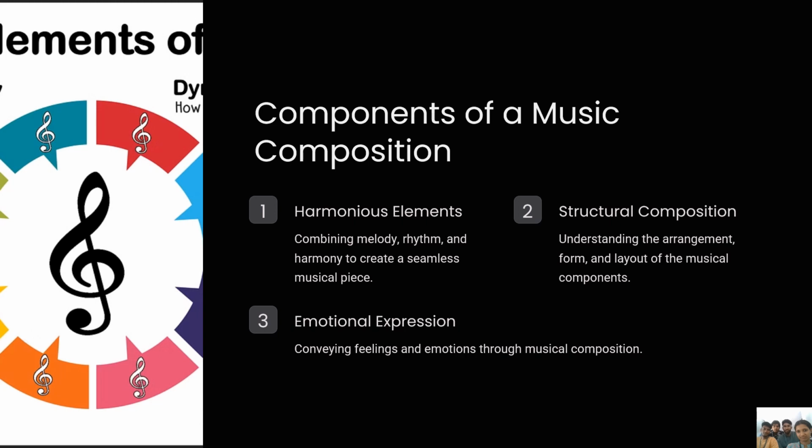Components of a music composition. Harmonious elements. Combining melody, rhythm, and harmony to create a seamless music piece. Structural composition. Understanding the arrangements, form, and layout of the musical components. Emotional expression. Conveying feelings and emotions through the musical composition.